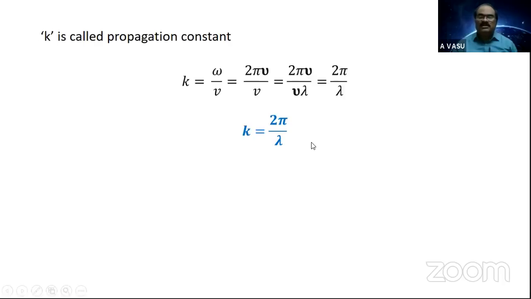Now, in the next slide, in the same session, I introduce briefly what wavelength is under characteristics. From this, it's clear that the propagation constant is inversely proportional to the wavelength of the wave. You can also suggest the unit for the propagation constant here: 2 pi by lambda. 2 pi is an angular displacement, right? And lambda is the wavelength, which is expressed in meter. So you get 1 by meter. So the unit becomes per meter.